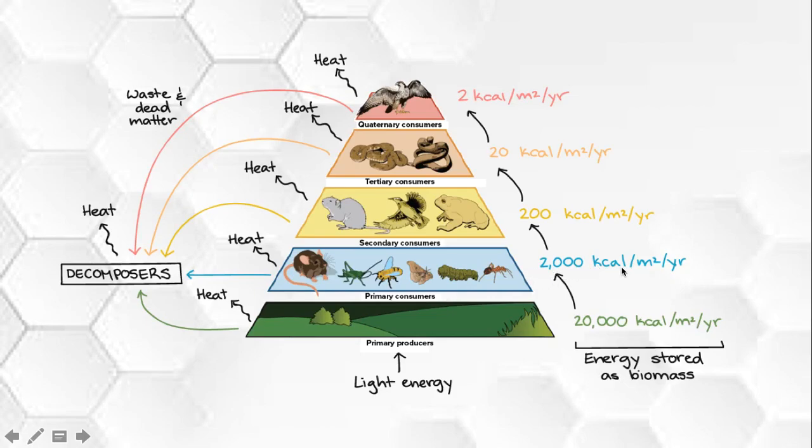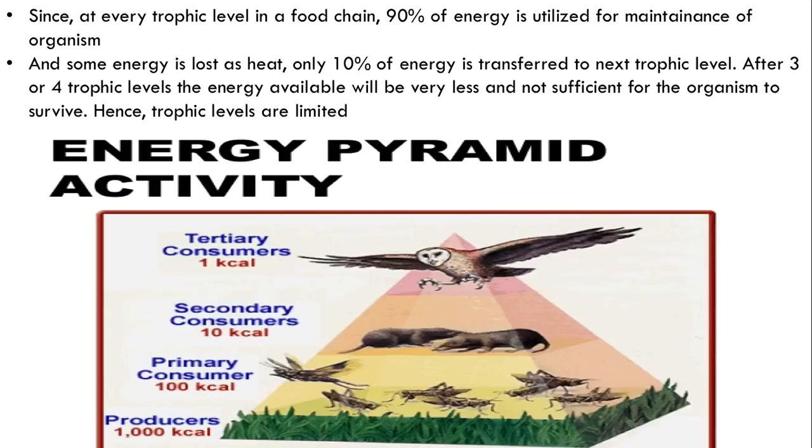Again, primary consumers transfer just 10% of it, that is 200 kilocalories, and secondary consumers transfer 10% of what they have, and that is 20 kilocalories. And finally, at the top level, it is just 2 kilocalories. So this is how energy is transferred. At every trophic level, only 10% of energy is being transferred.